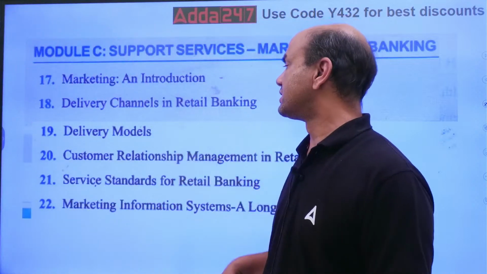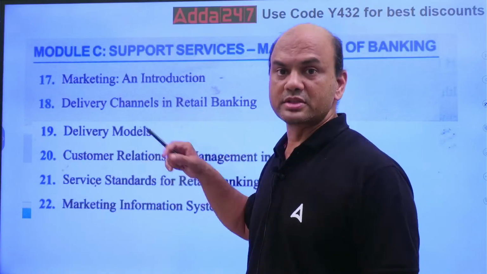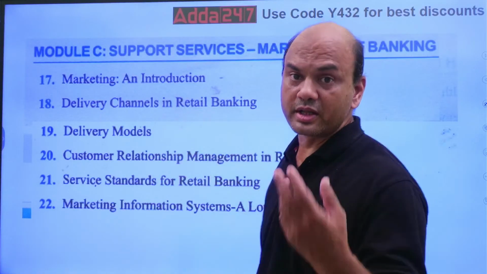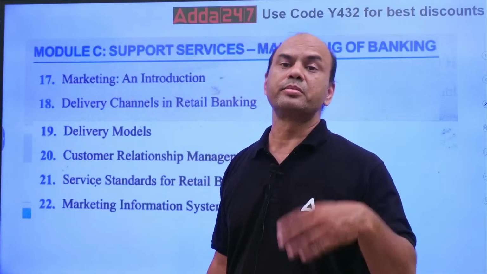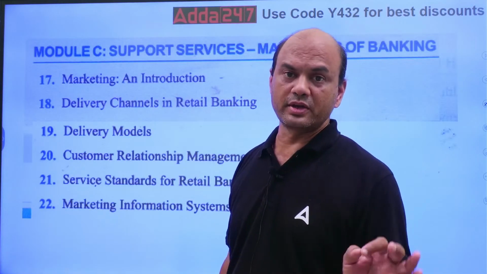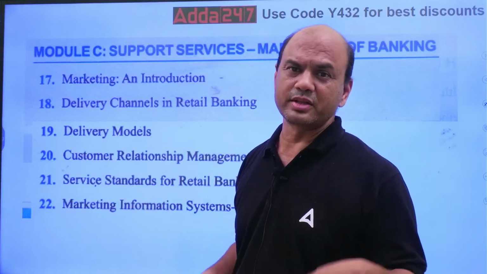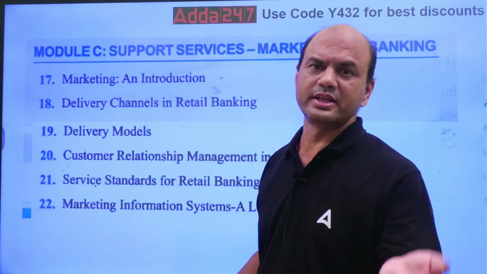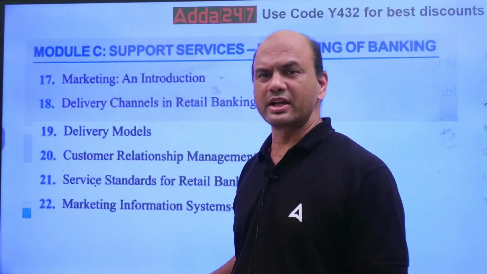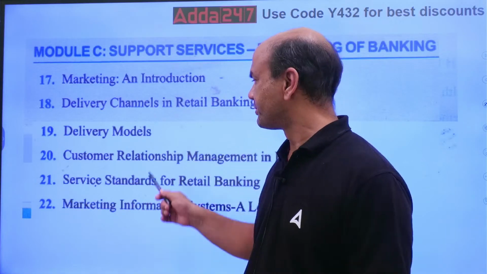Then delivery models: channels are done, then models. What are the various models? Horizontal model, vertical model, predominantly horizontal, predominantly vertical. Sure question in your exam. What is the advantage? I won't go into the details now. What is PV, what is PH, what is V, what is H? You study it now. I have already taken it many times.